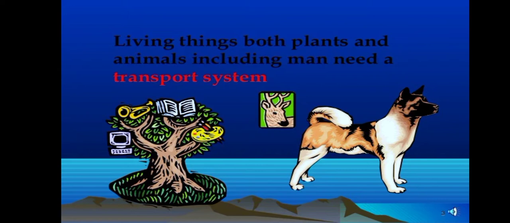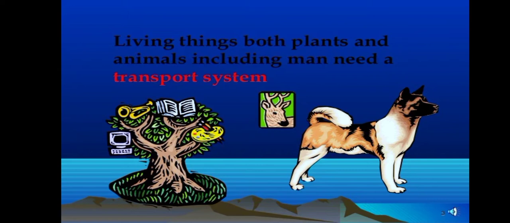So, it is necessary that all the living organisms have some means of transporting materials from one part to another part within their body. All the animals and plants need a transport system to supply them with food, water, and oxygen, and to carry away the harmful waste materials produced in their bodies.